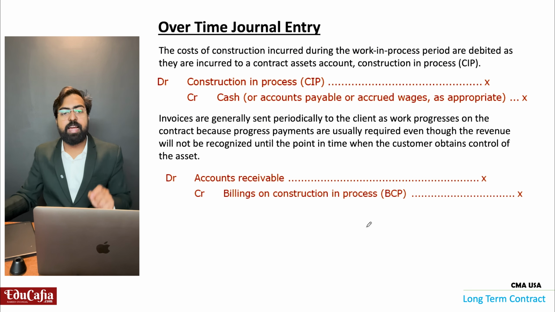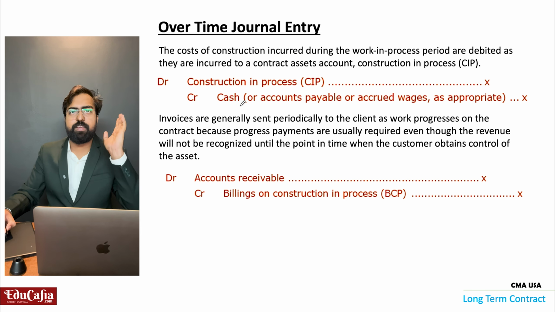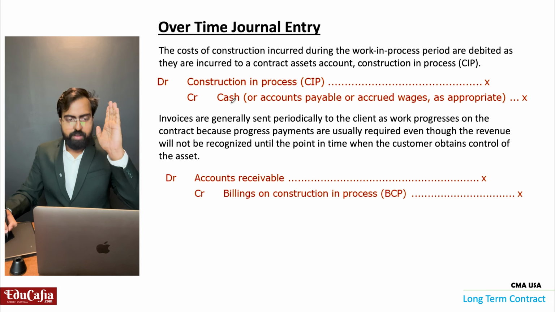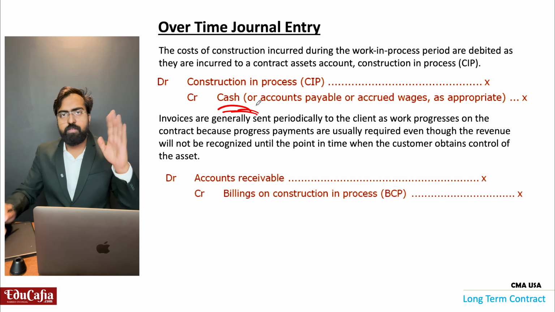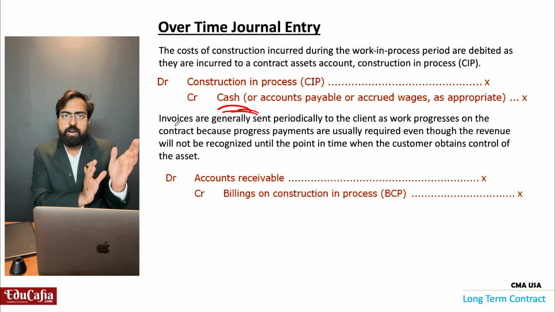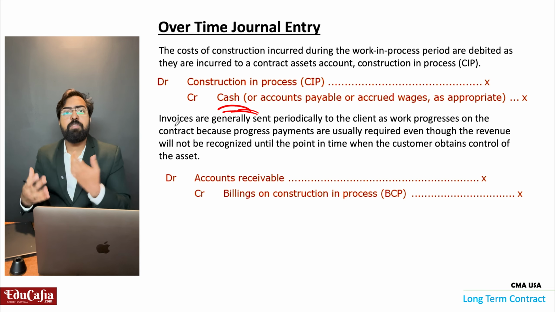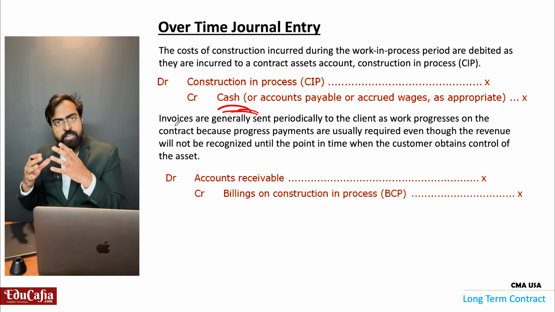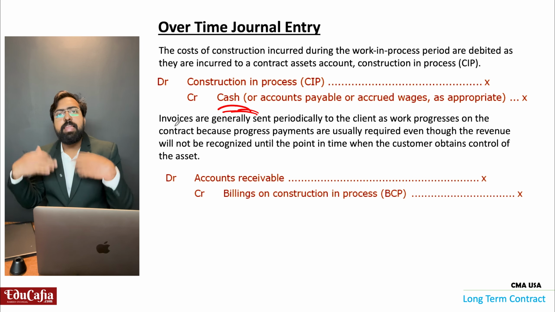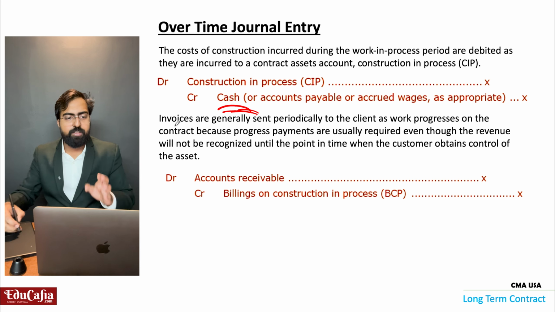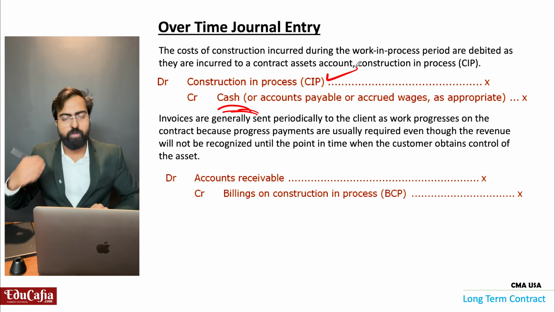If it is overtime, what will happen? Same as whenever the cash incurred for the construction of the building. Before it was the construction of a car. Here we are constructing a building. In the construction of the building, many expenses for us, right? So all the expenses we will write in CIP account.